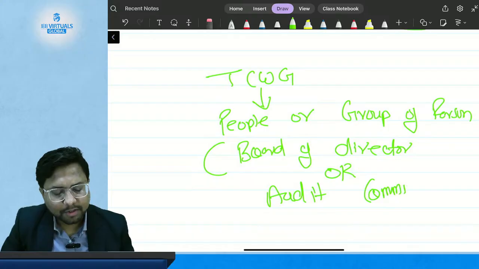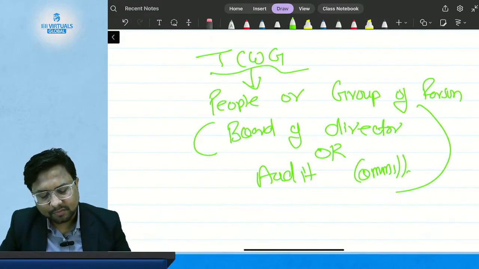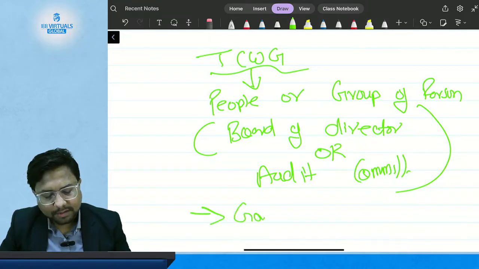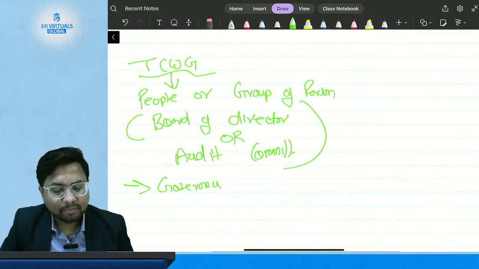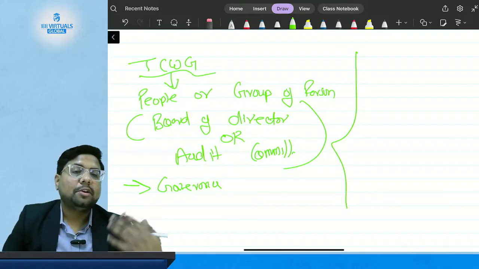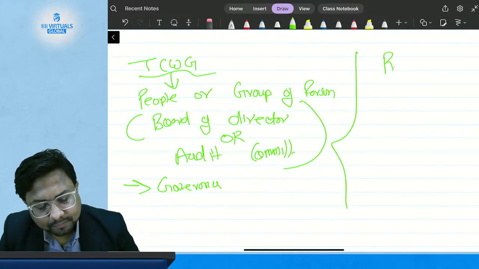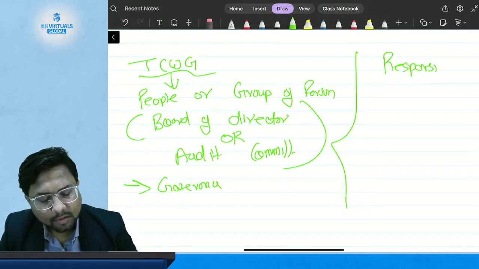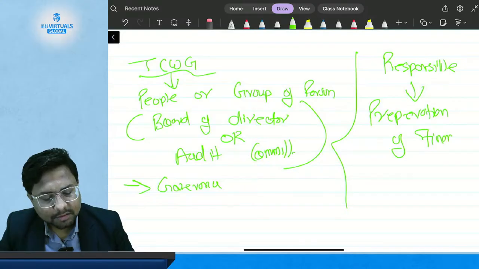Okay, or the audit committee, which are responsible for the governance. They are responsible for management also, but even if they do not contribute to the management, they are responsible for governance and responsible for the preparation of financial statements.